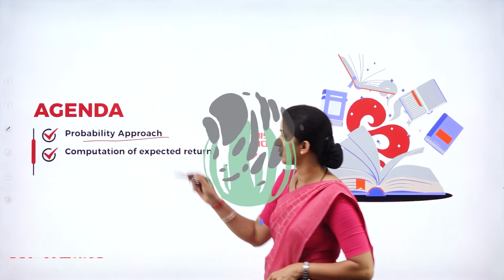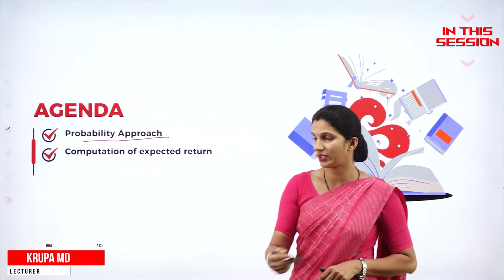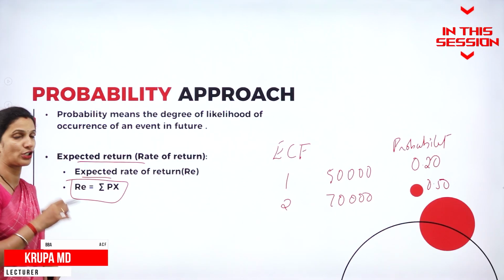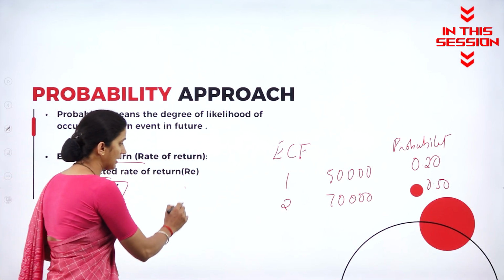Under the probability approach, an important calculation that we are doing here is the calculation of the expected rate of return. That is denoted by RE.